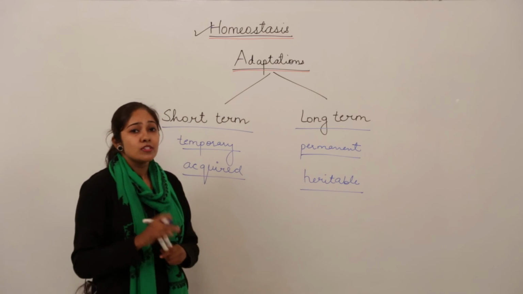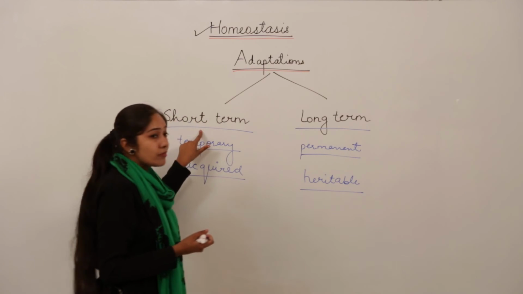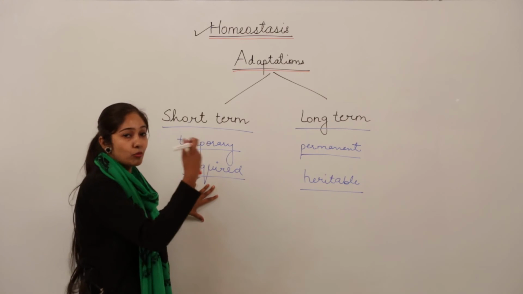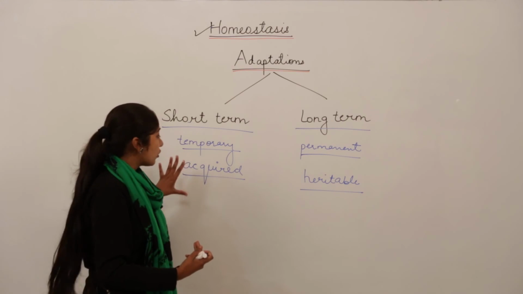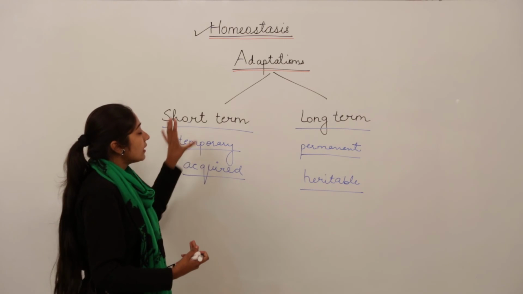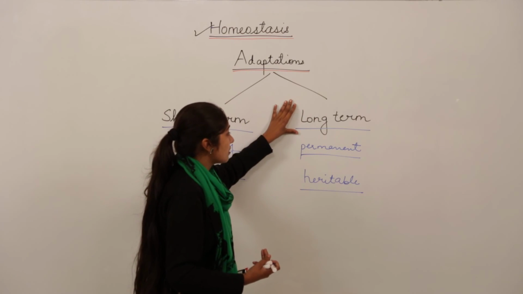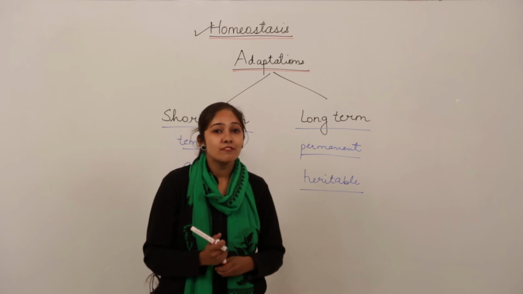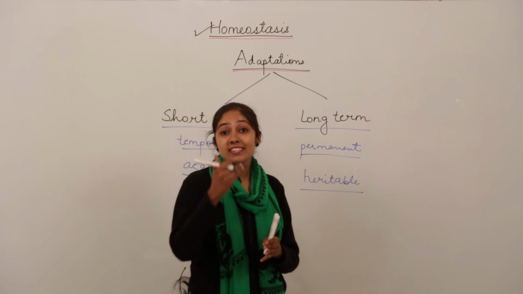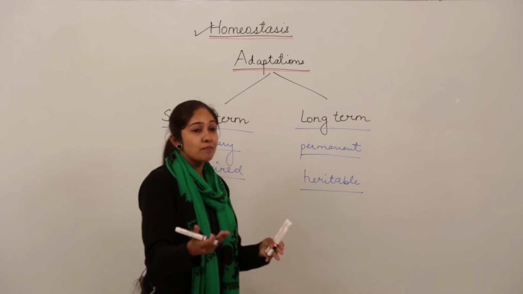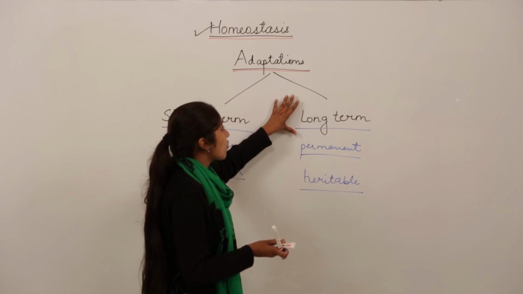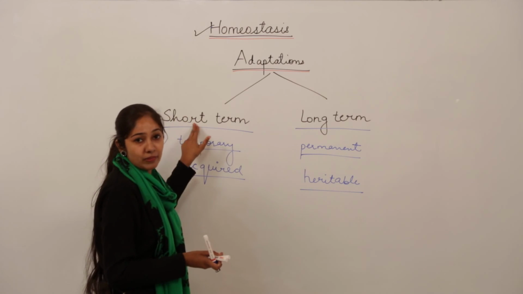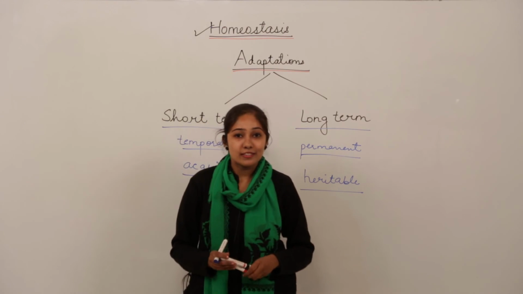Now if we talk about survival advantage, short term variations also give survival advantage, because if we are not going to adapt to the present environmental conditions, we will not be able to survive, right? But if the long term adaptations are not adopted by the organisms, fossil records have shown that the organisms go extinct. So which has more impact? The long term adaptations obviously have more impact, but we cannot ignore the short term adaptations that are there in the organisms as well.